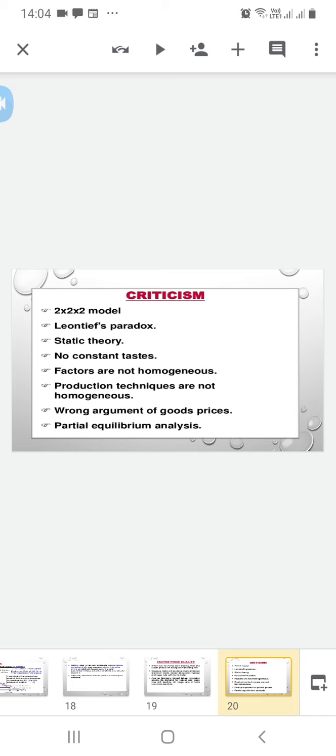Superiority over the classical theory: Ohlin theory is an improvement over the classical theory of international trade in many respects.